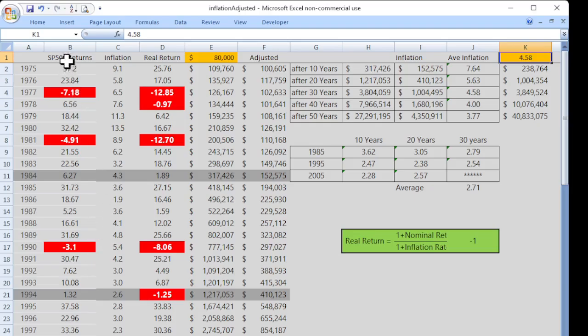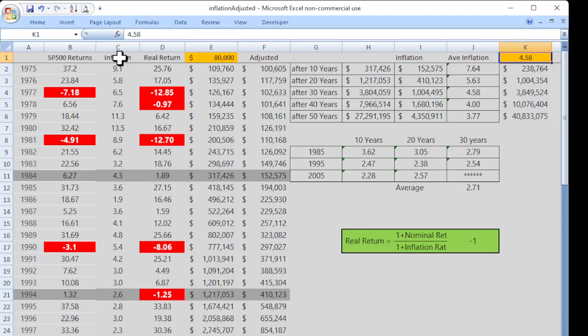These are the actual returns for the last 50 years from 1975 on. These are the returns for the S&P 500. Now, this is the inflation rate for these different years. Notice how it's varying. Notice how, especially this 10-year period right here, the inflation rate was really high. It got up to as high as 13.5%.